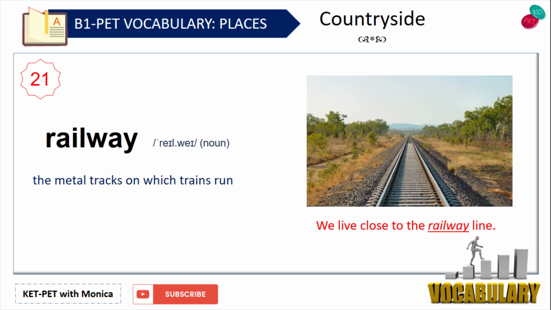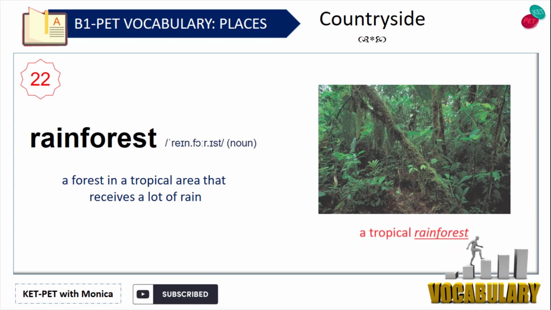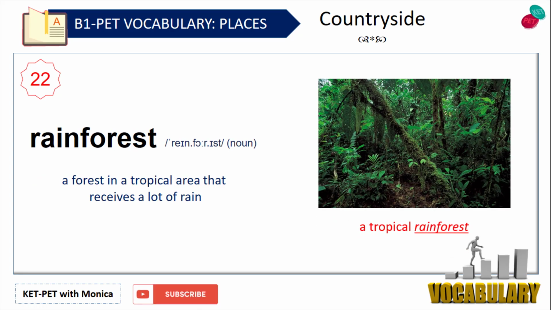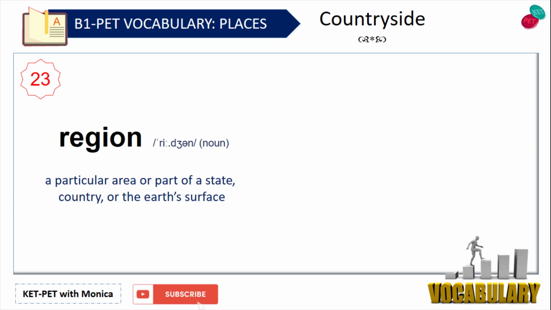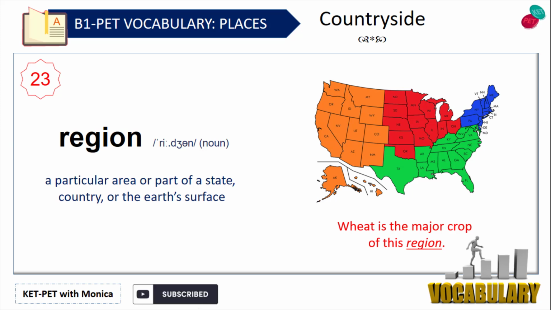Railway. The metal tracks on which trains run. For example, we live close to the railway line. Rainforest. A forest in a tropical area that receives a lot of rain. For example, a tropical rainforest. Region. A particular area or part of a state, country, or the Earth's surface. For example, wheat is the major crop of this region.